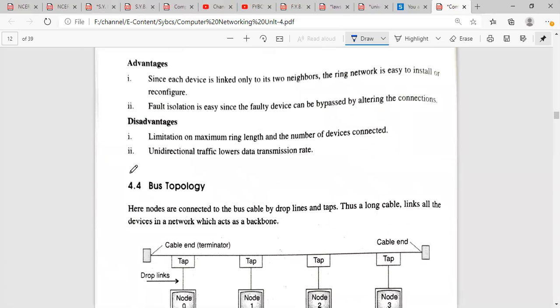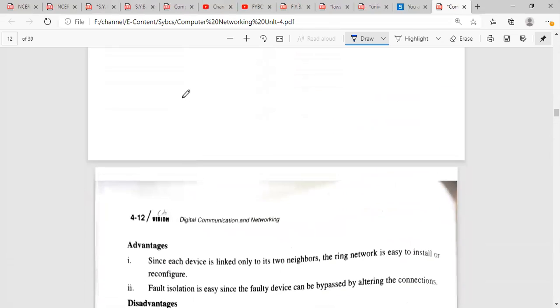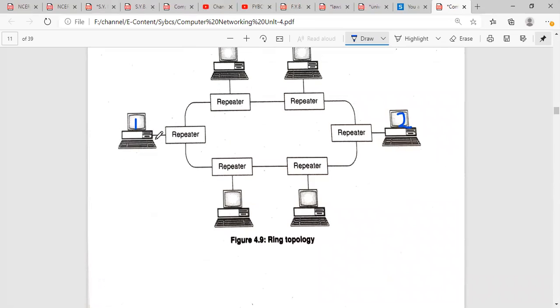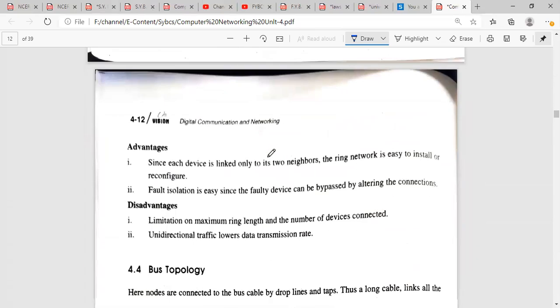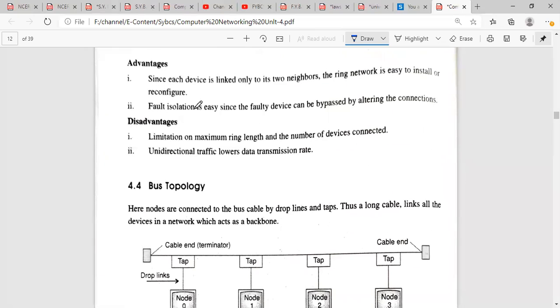There are some advantages of ring topologies. Since each device is linked only to its two neighbors, the ring network is easy to install or reconfigure. As we can see in the diagram, each device is connected to only two of its neighbors. So PC number one is connected to the second PC and third PC. There is no direct communication between this PC and this PC. So installation is very easy in ring topology, and fault isolation is easy since the faulty device can be bypassed by altering the connections. If one of the systems in a ring topology fails, what will happen? The device can be bypassed by altering the connections only.